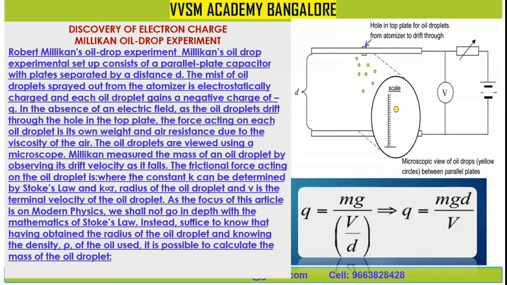In the absence of an electric field, the oil droplets drift through the hole in the top plate, and hence the constant K can be measured by Stokes' law, where K is proportional to R, the radius of the oil droplet, and V is the terminal velocity of the oil droplet. As the focus of this article is modern physics, we shall not go in depth with the mathematics of Stokes' law in this class. This will be studied later in higher physics. That is, Q is equal to mgd by V.